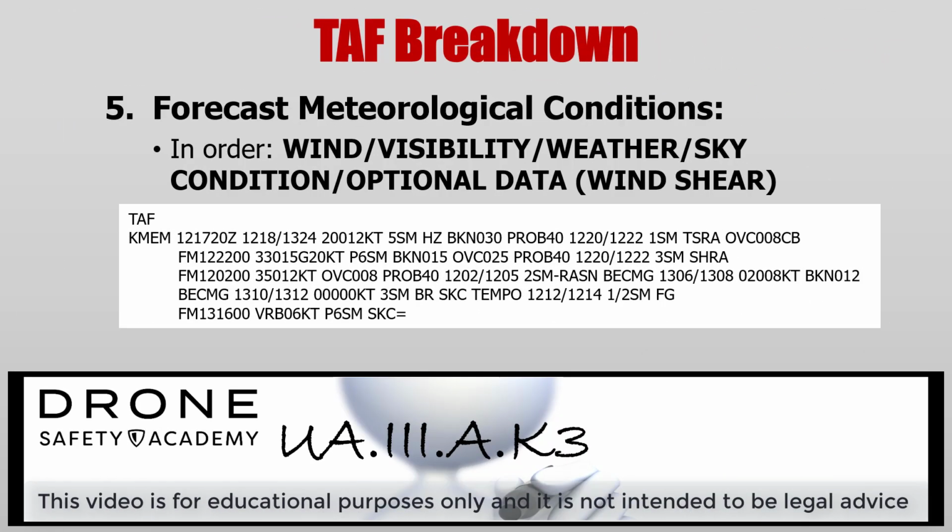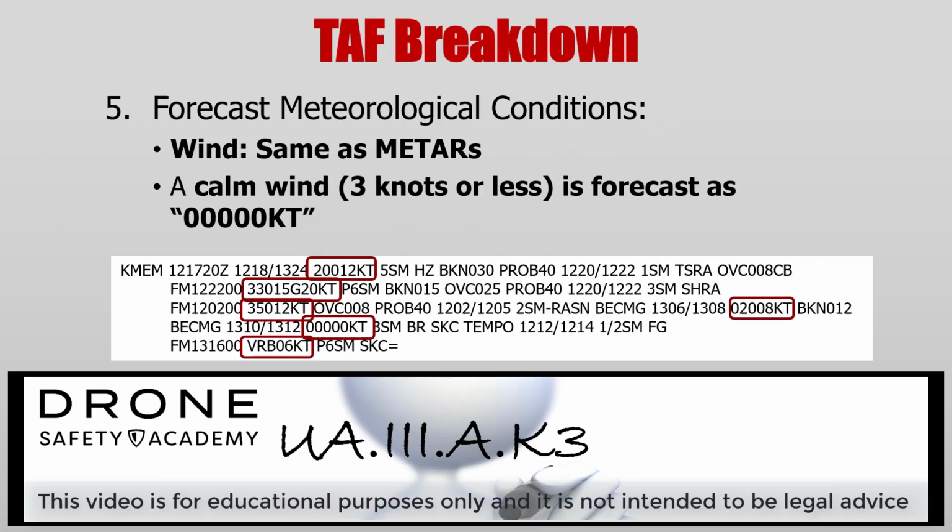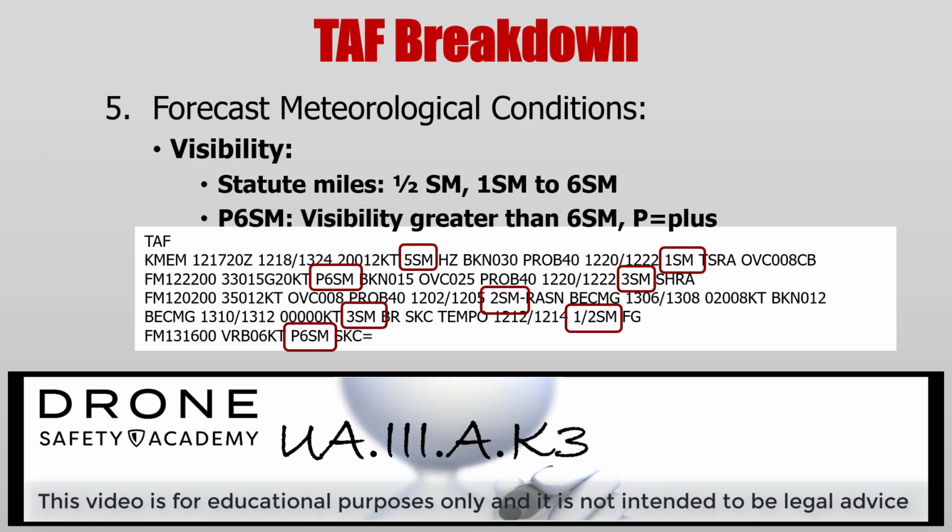Next up are the forecasted meteorological conditions, which include wind, visibility, weather phenomenon, sky conditions, and other optional data. Wind is reported the same as METARs. Something that's new here: a calm wind, 3 knots or less, is forecasted as all zeros. Next up, visibility, reported in statute miles.